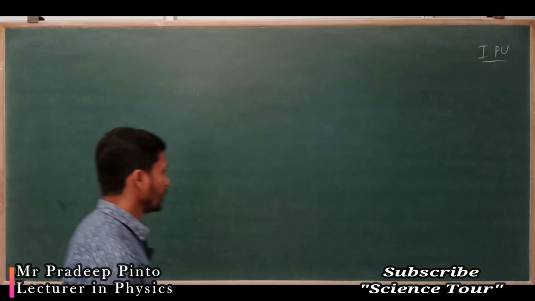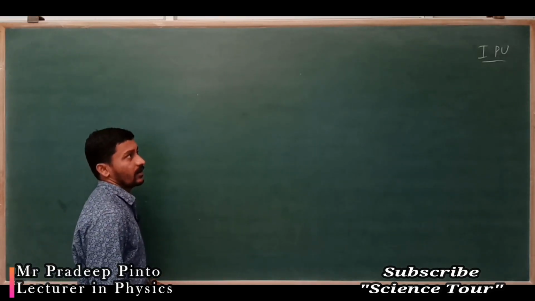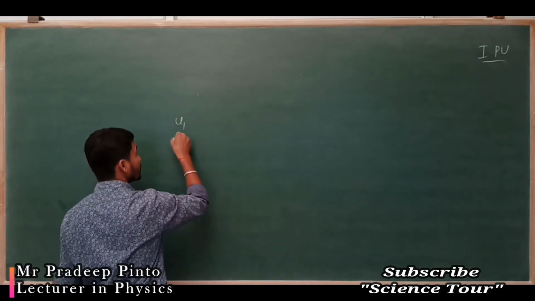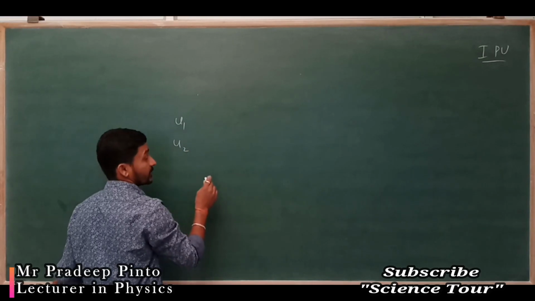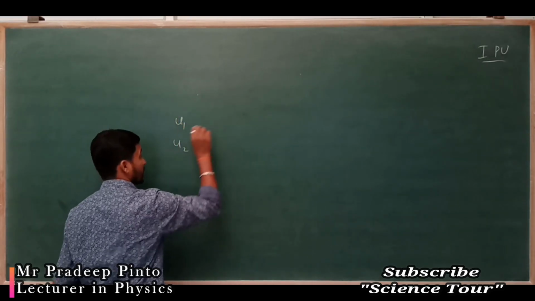So we have got the equation for elastic or inelastic collision. For elastic collision, the initial velocities u1 and u2 we have written. What is that? Initial velocity of the first object and initial velocity of the second object.